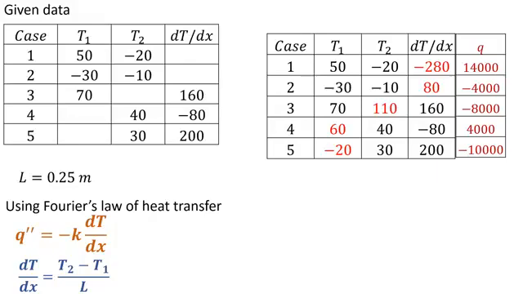So our assumption is wrong here, and the negative sign in the answer shows that our assumption was wrong, and in actual heat is transferring from higher temperature to the lower temperature. In our assumption we assumed T1 to be greater than T2, but in second case T1 is lower than T2. That's why negative sign comes in our equation. Same for case 3, same for case 5.